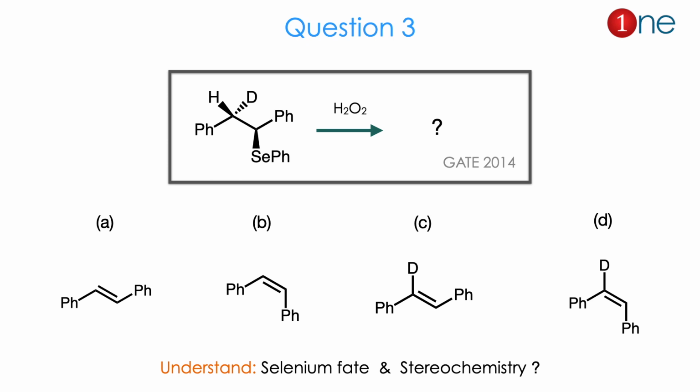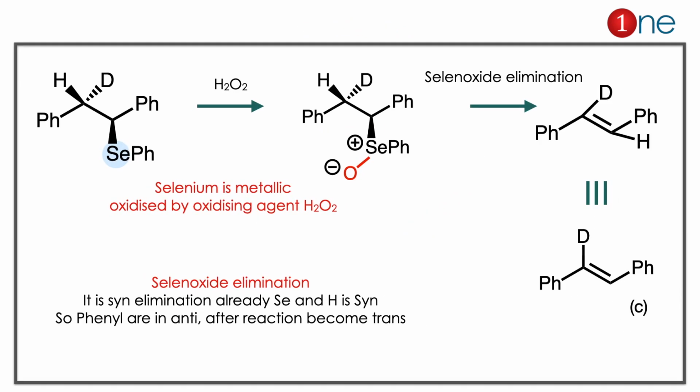The products are alkenes with 2-phenyl which is cis or trans, or what happened to deuterium? Deuterium is there or not, and whether it is cis or trans. So the question is really about the configuration there and the fate of the selenium, how the selenium is removed from the system. The answer is C. Let us see how. The starting material you are having is selenium, you are using peroxide.